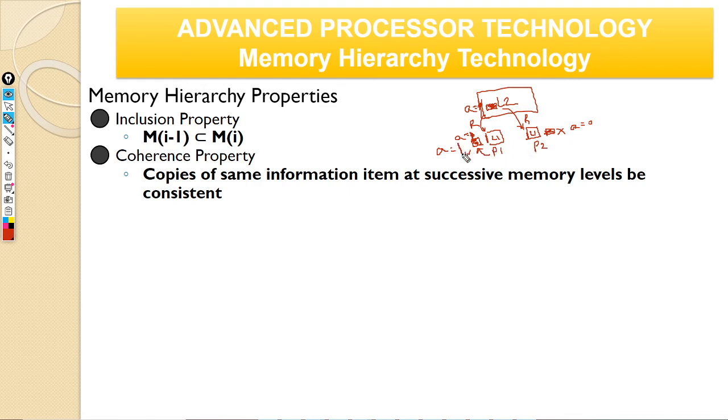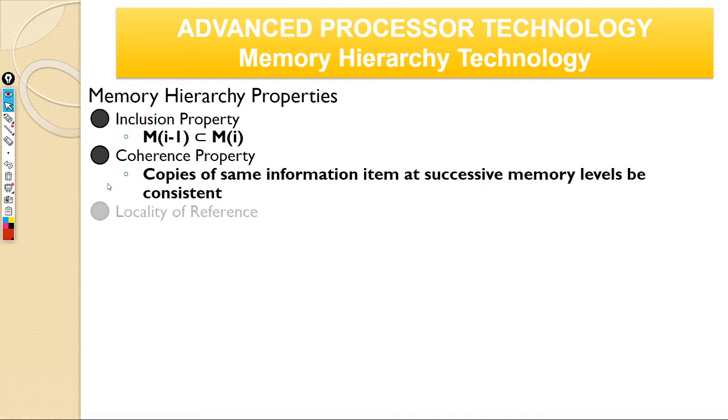So the moment somebody writes something to the shared variable, they have to invalidate all other copies, not only P2. If P3, P4, P5, so many other processors also have a copy of a, everything should be invalidated. So this is very, very important. Otherwise, you will have total chaos. This is a very important concept. You have to maintain coherence.